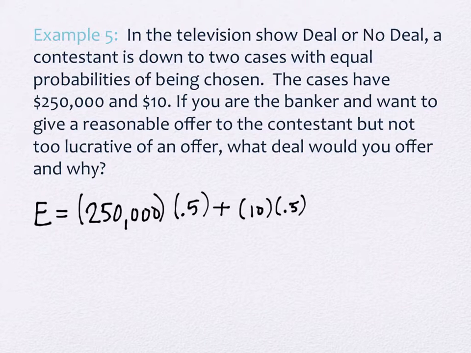So if we multiply, add, and so forth, this actually ends up giving us the average on this one because there's only 2 cases left. $125,005. Now, that doesn't exactly answer the question because the banker could give a range of values that would still be appropriate to this question, right? So when we answer this question, we're going to be a little bit more vague than just saying he should offer $125,005. That's not real. That's not the way you'd be thinking through this. So it'd be something like this.